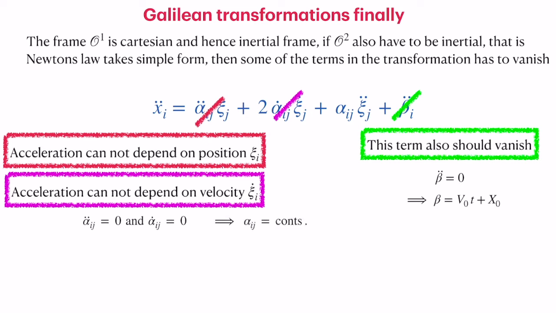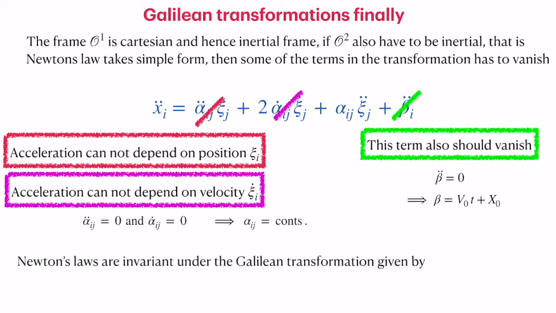So if you solve this, you get a simple constraint that α_ij should be constant. This is what we talked about earlier: a transformation that does not depend on the position of the coordinate system. So this leads to both frames becoming inertial coordinate systems, and we have the two relations: α_ij should be constant, and β_i should be V₀t plus x₀.